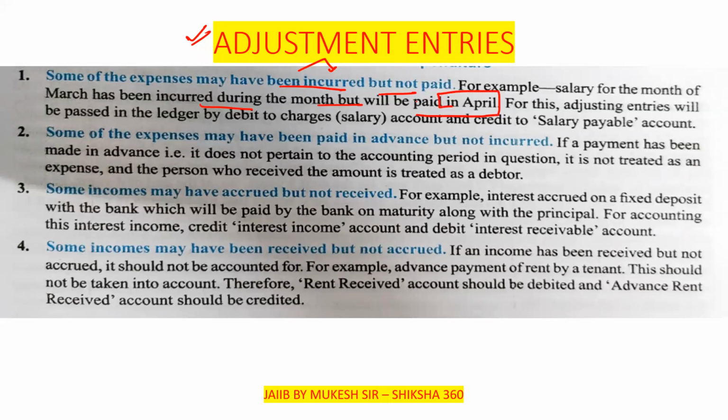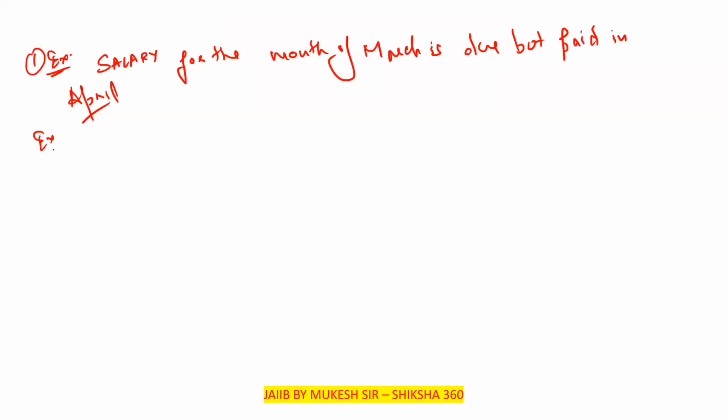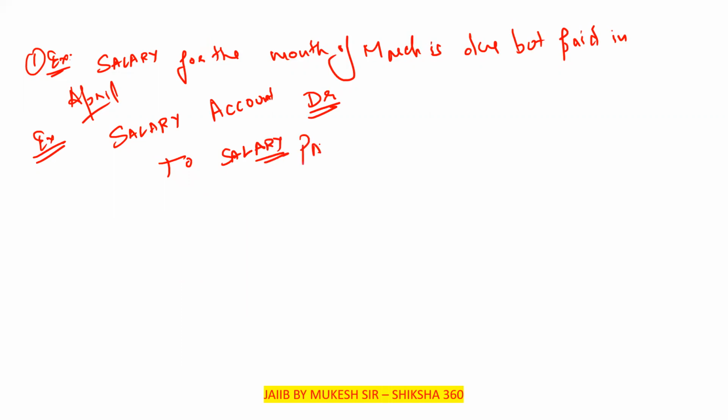So what do we have to do in that case? We have to take the salary account and debit it. And the account we have to credit is the salary payable account. To salary payable account, we have to credit that.